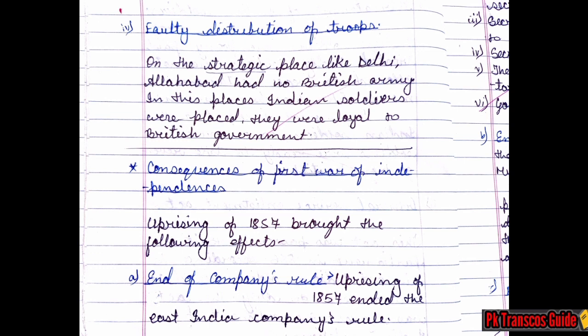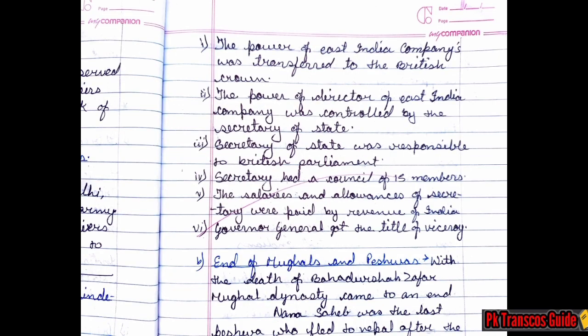The uprising of 1857 brought the following effects. First, end of the Company's rule. The uprising of 1857 ended the East India Company's rule. Now several different points are there. First point, the power of the East India Company was transferred to the British Crown.